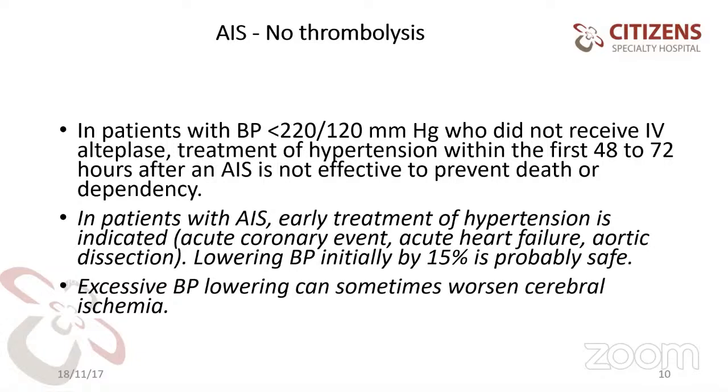In patients with blood pressure less than 220 by 120 who did not receive IV thrombolysis, lowering hypertension within the first 48 to 72 hours after an ischemic stroke is not effective to prevent death or dependency. Early treatment of hypertension is indicated in some cases with acute coronary event, acute heart failure, or aortic dissection; lowering blood pressure initially by 15% is probably safe.